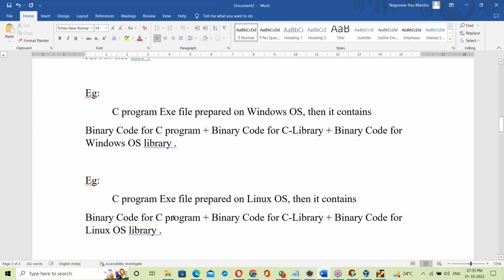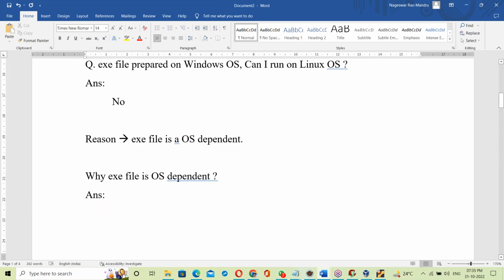So why is the exe file OS dependent? The answer: the exe file contains the OS library.